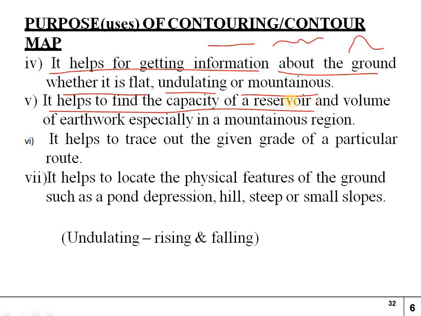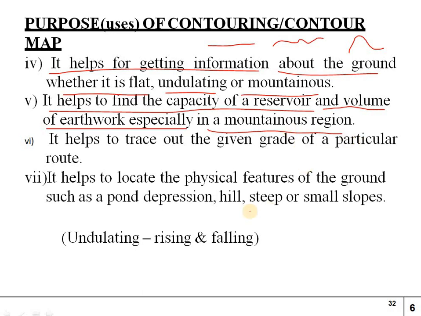So we can see by these contour levels how much capacity the reservoir will have and how much quantity of water we can identify. That is nothing but volume of earthwork, especially in a mountainous region. So in a mountainous region we can know by the contour levels how much quantity of earthwork is involved. Okay, so this is the main concept of contour maps. These contour maps are very useful in construction of dams, capacity of reservoirs, and volume of earthwork in mountainous regions.